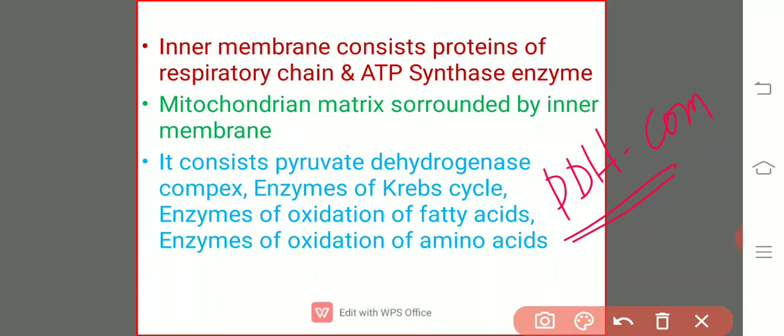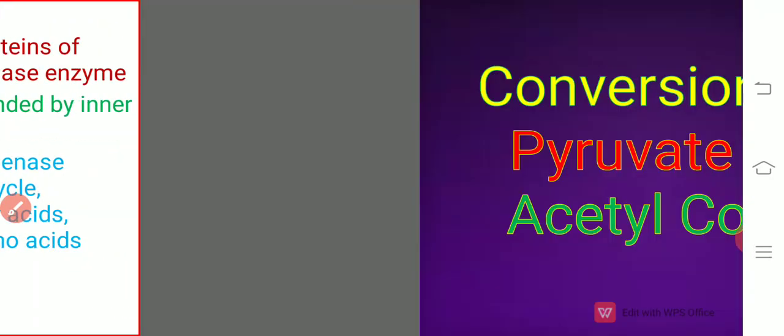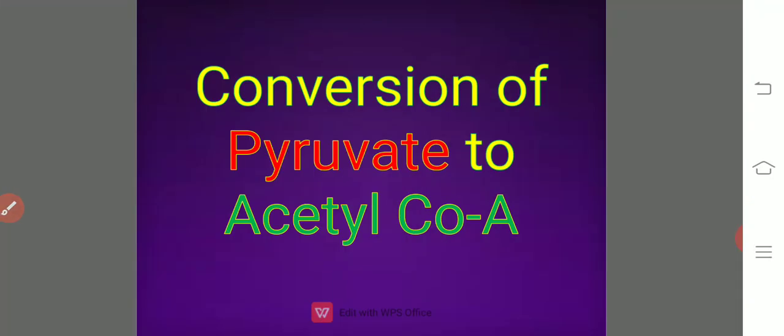So this is otherwise a multi-enzyme complex. Now the conversion of pyruvic acid into the acetyl coenzyme A takes place in 3 phases.